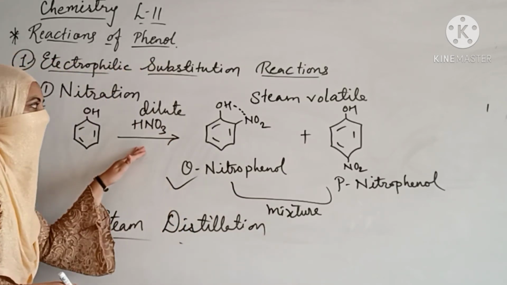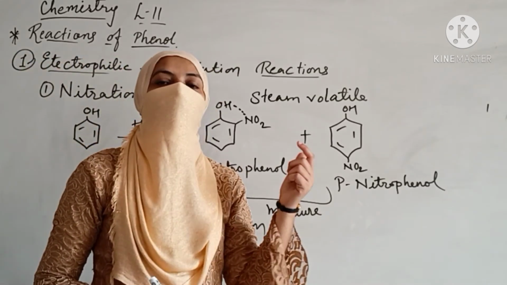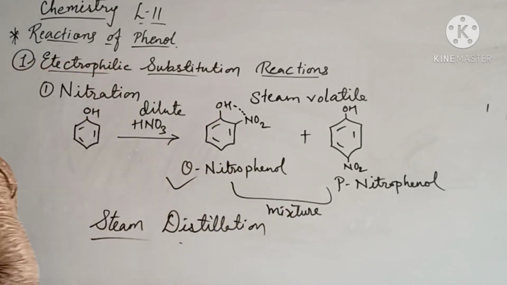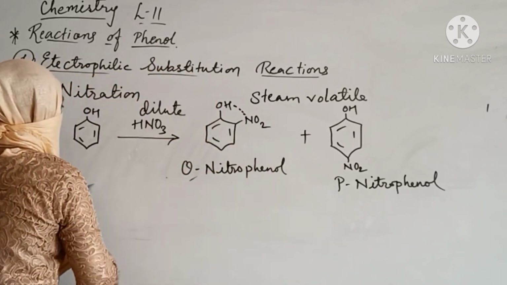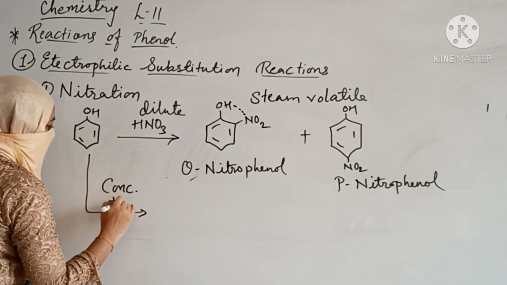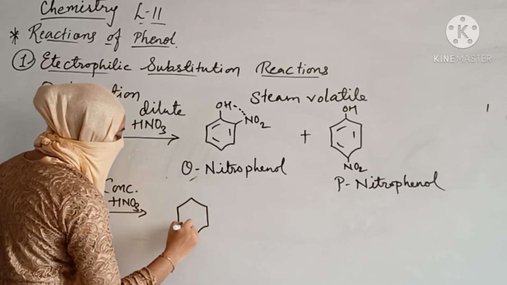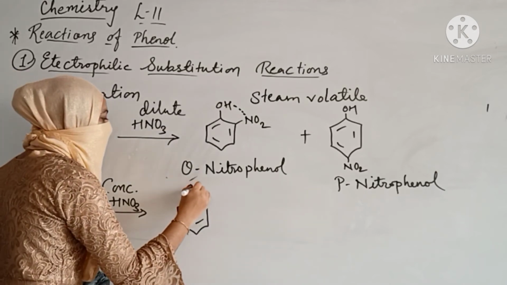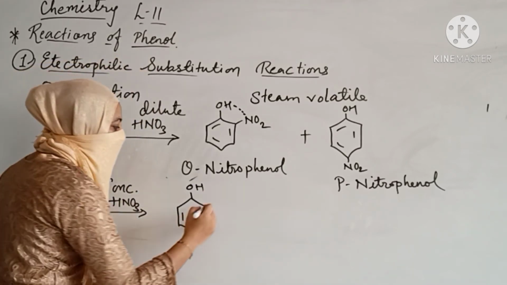Now dear student, the question arises: if in place of dilute nitric acid, we take concentrated nitric acid, what will be the reaction? So let us see the reaction. If we take concentrated nitric acid, it is very important to note down that all the ortho positions and the para position will be occupied. What does this mean?